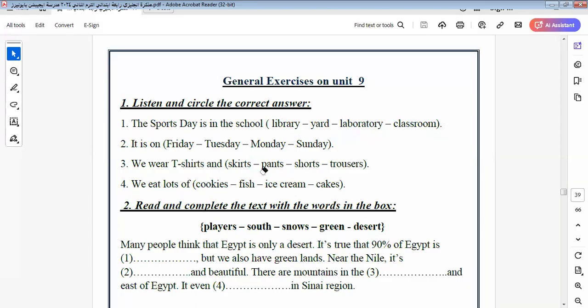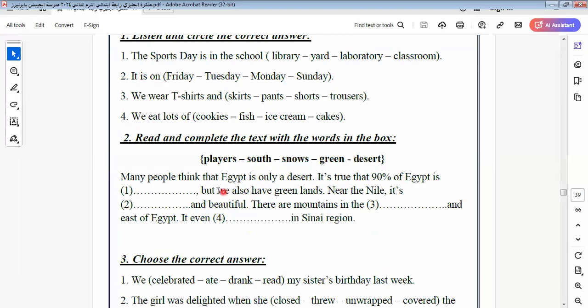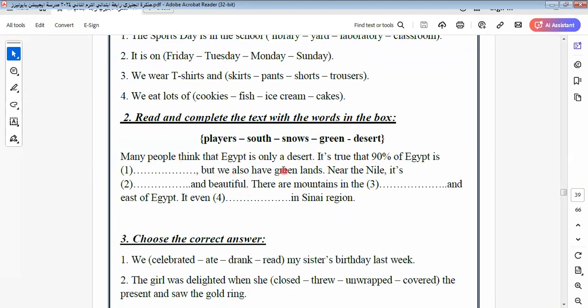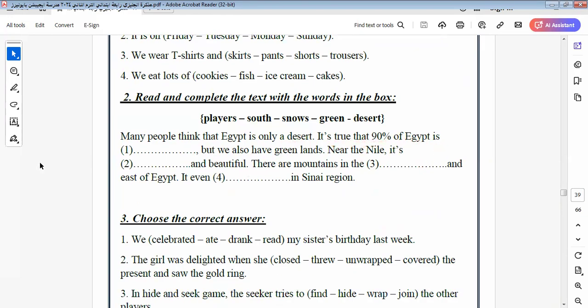Let's go to another one here. Many people think that Egypt is only a desert. It's true. 90% of Egypt is desert. Yes, it is real. It is real that 90% of Egypt is desert. It's not a lie. It's correct.